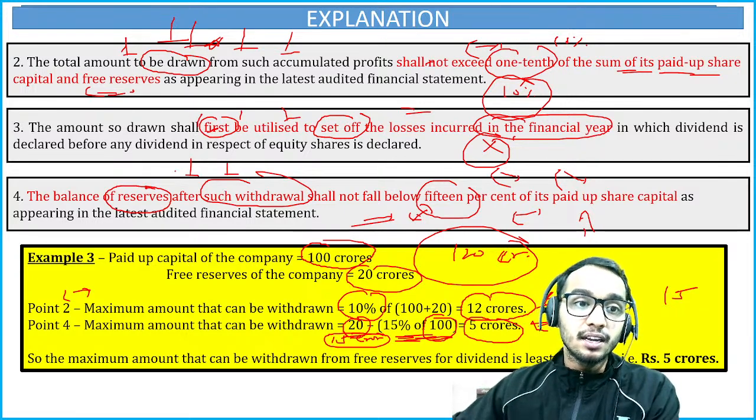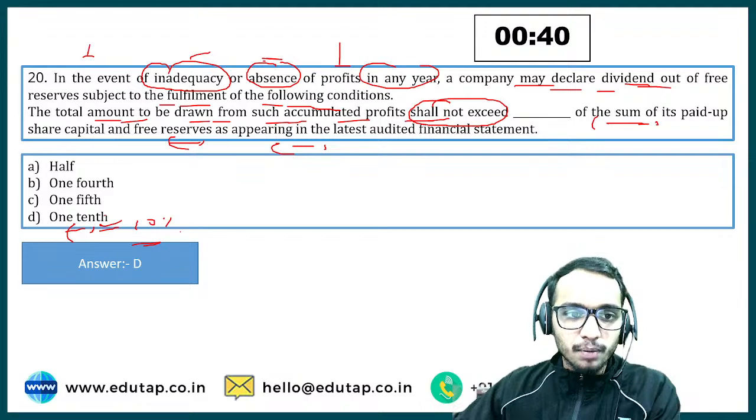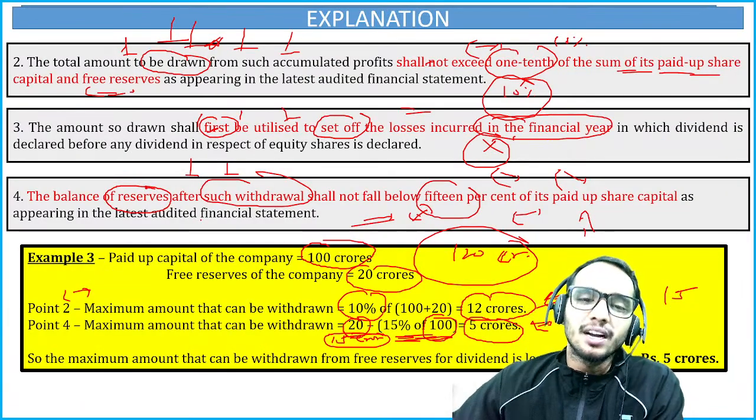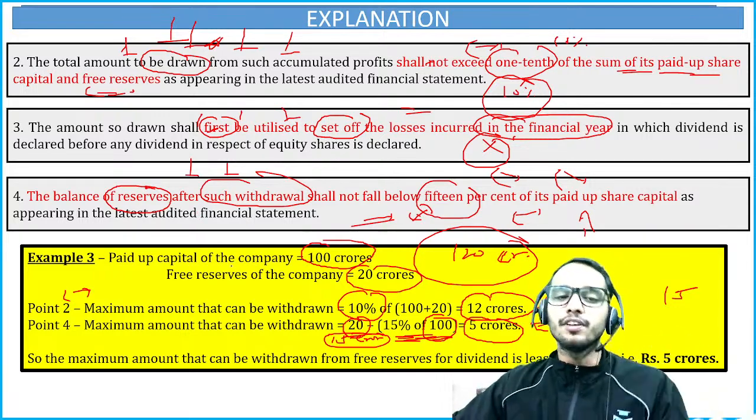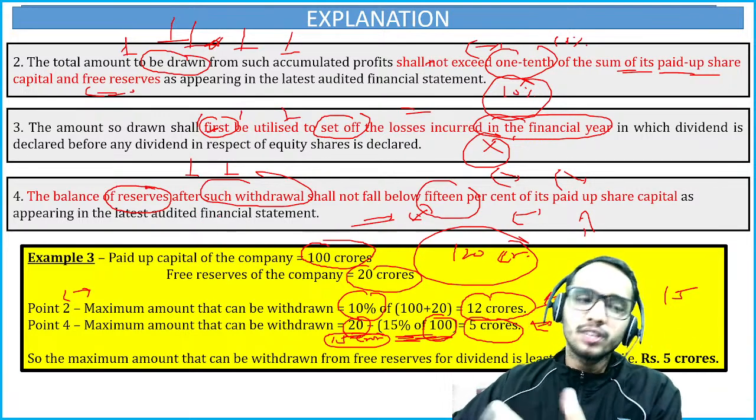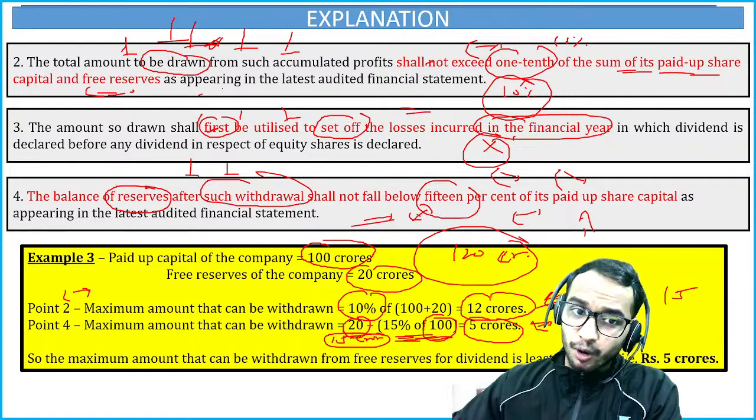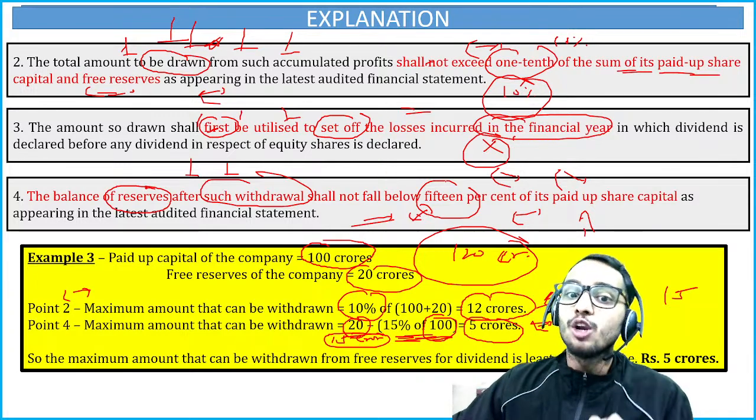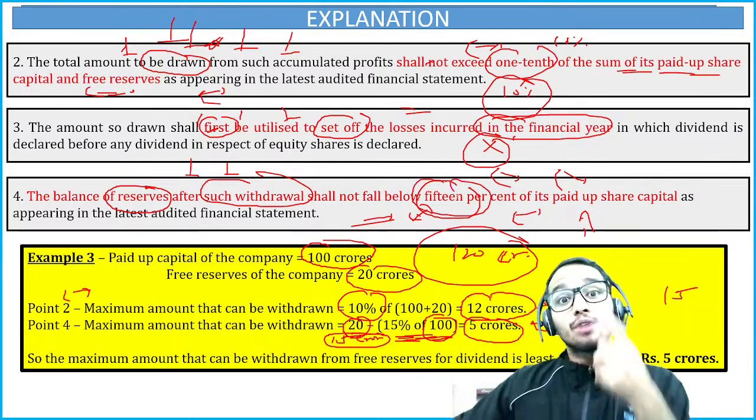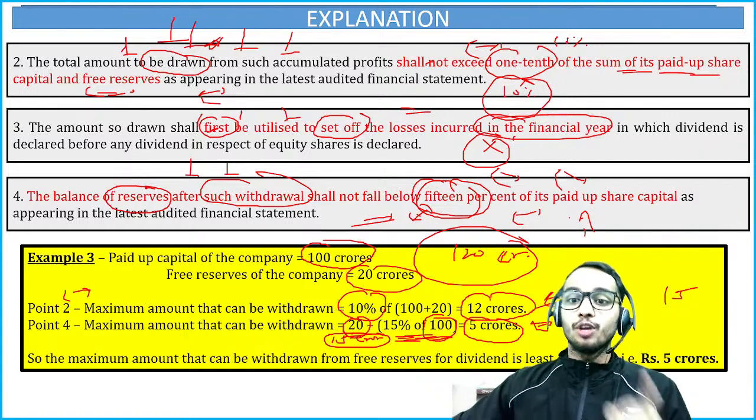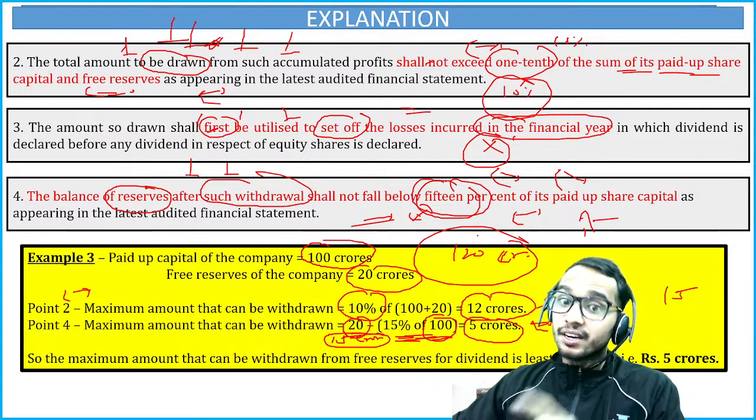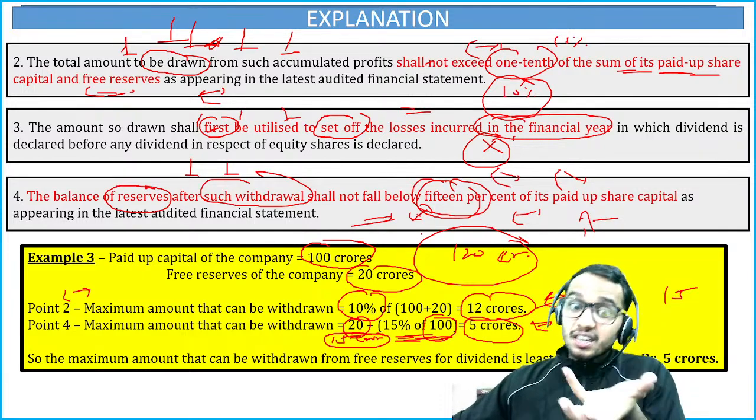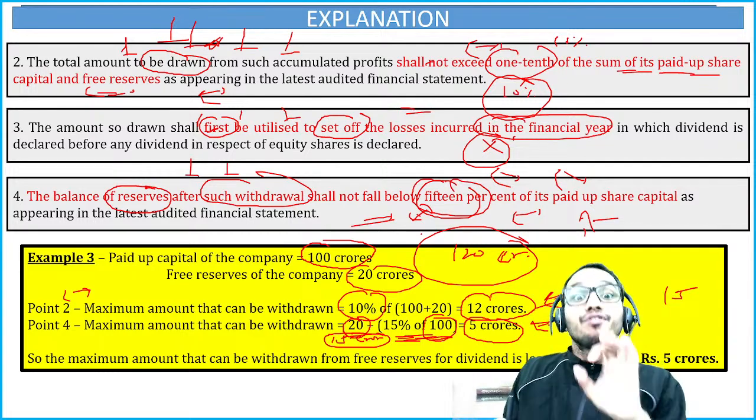Got the understanding? In the question we have talked only about 10%, but apart from 10%, there are other provisions. Though the numerical would not be asked, I have included this example just for understanding. But forget about the example. You should remember this point: 10%, and your reserve after such withdrawal shall not fall below 15% of the paid up share capital. So your paid up share capital was 100 crore, and 15% of 100 crore is 15 crore. So your reserve should not fall below 15 crore rupees.